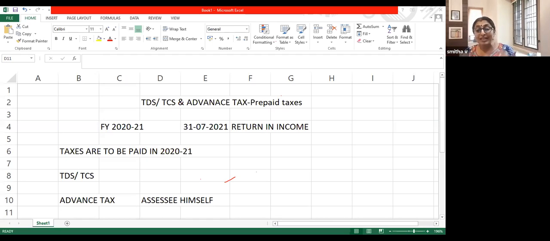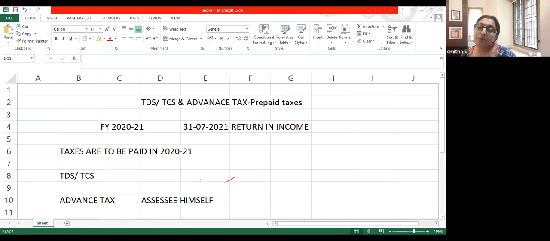Now, let me ask you that important question. How can I pay my taxes for this year before the year is complete, before 31st March 21? Before the year is complete, how do I know how much is my total income? I have no idea about my total income before 31st March 21. How do you know how much is my tax liability for 31st March 21?